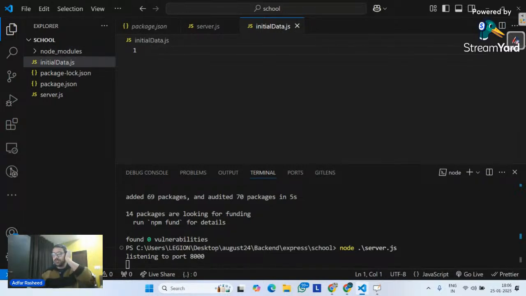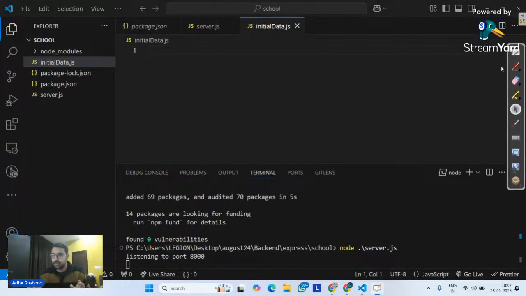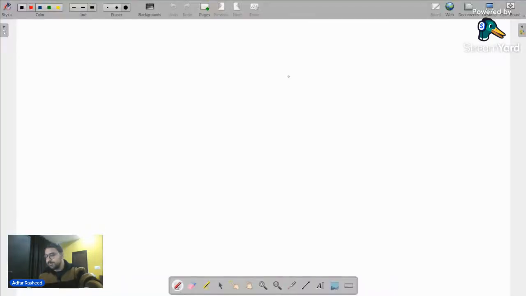Now, what do I want to do with that data? I want to read that data and display it on any route in my application. That's one thing. Second thing is I want to create some data in it. I want to update some data. I want to delete some data. Let me give you a very simple example to define and understand the same concept.